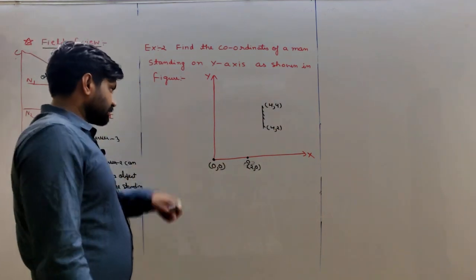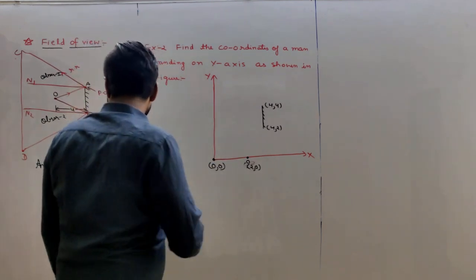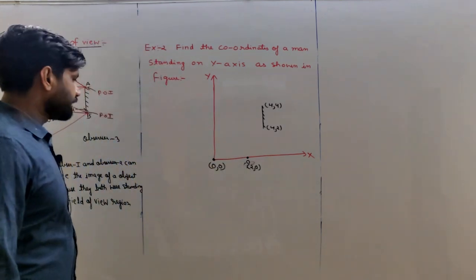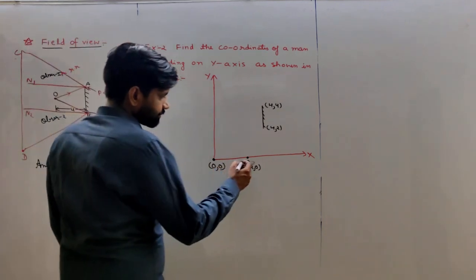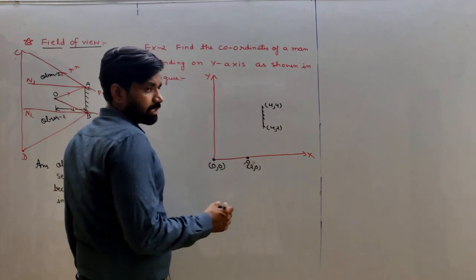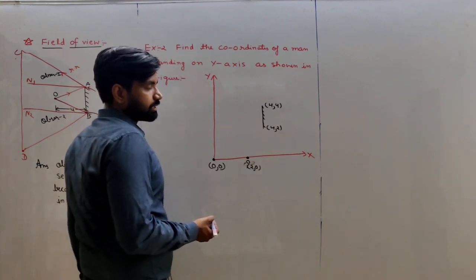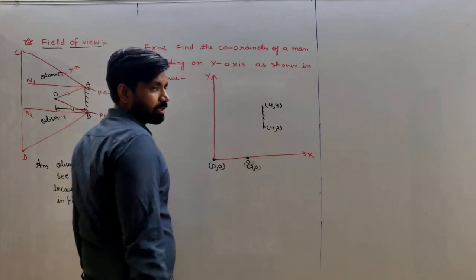Okay students, what do we have to do? First of all, from the object there will be infinitely many rays incident on the mirror.